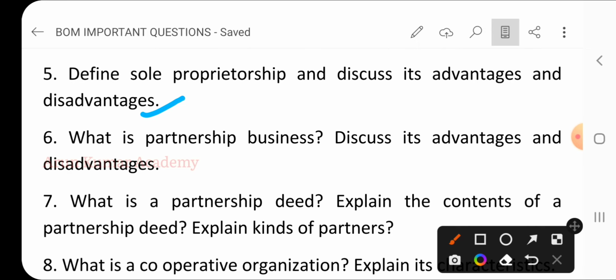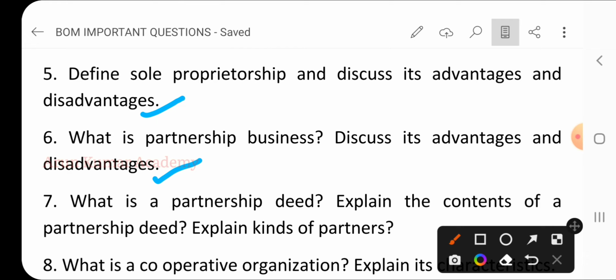Then the sixth question, what is partnership business? Discuss its advantages and disadvantages. What do you mean by partnership business? A minimum of 2 persons must be there to start a partnership business according to the 1932 Indian Partnership Act. Here we need to write the advantages as well as the disadvantages.